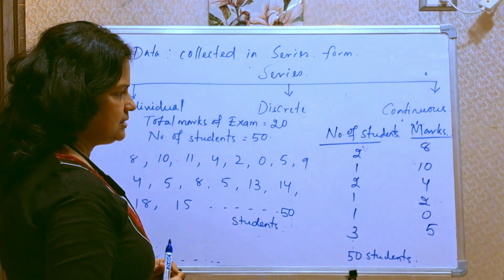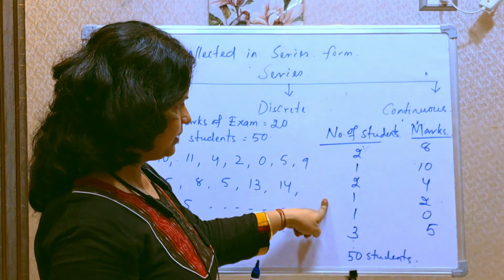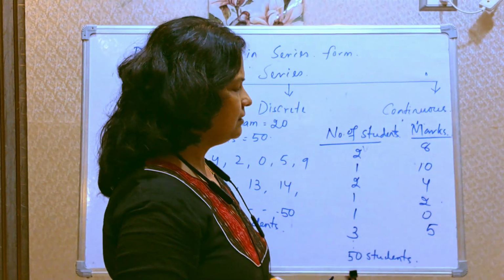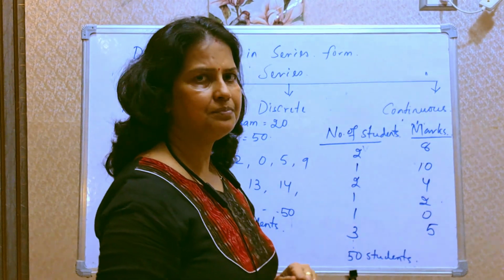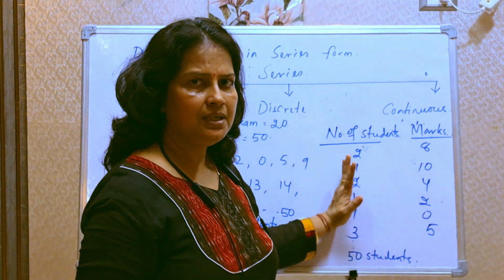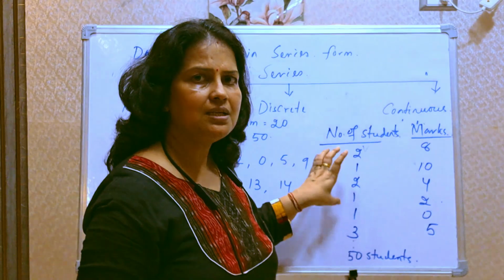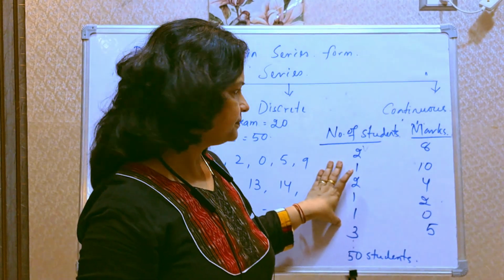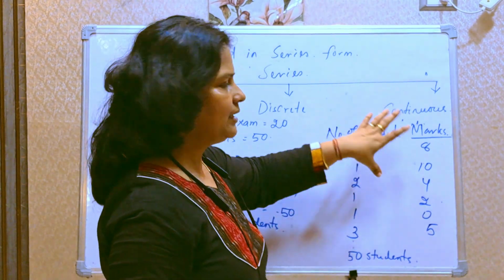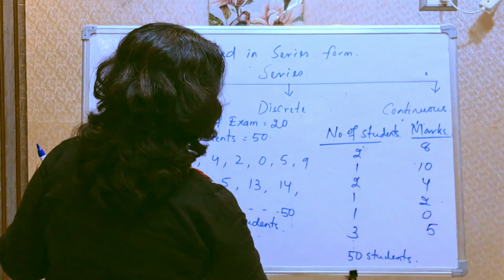Then we move to continuous series. But there is a problem in the case of discrete series. If someone is securing 8.5 marks, or 10 and a half marks, where will I place that student? There is no option here. We cannot include that person in this series. To overcome this drawback, we take the help of continuous series. So let us go to continuous series.